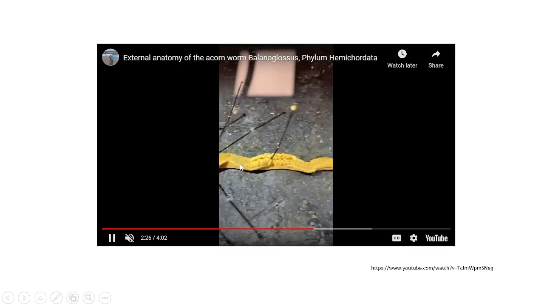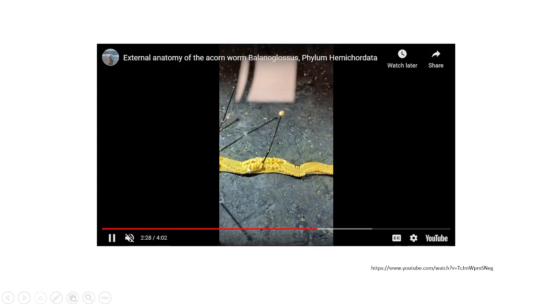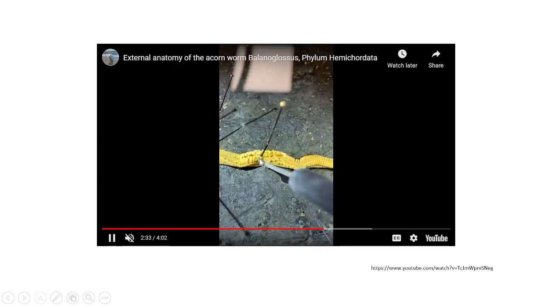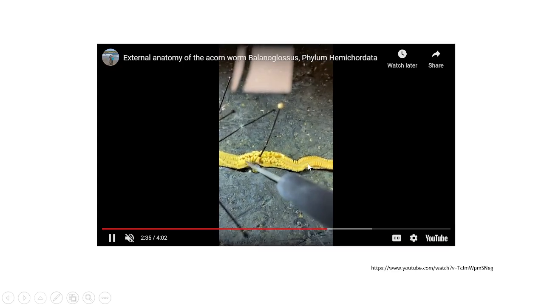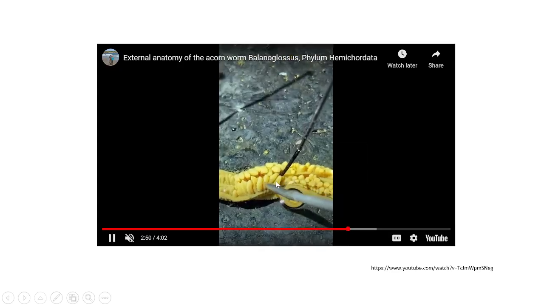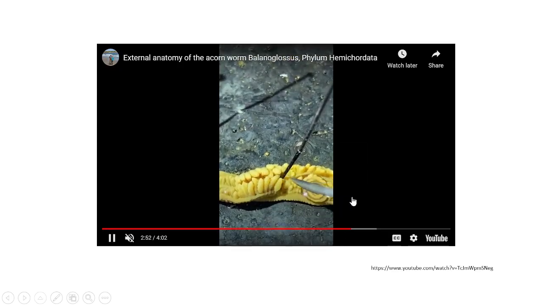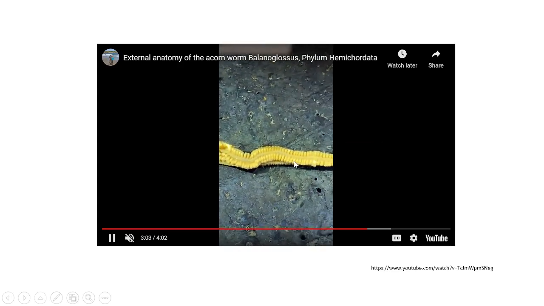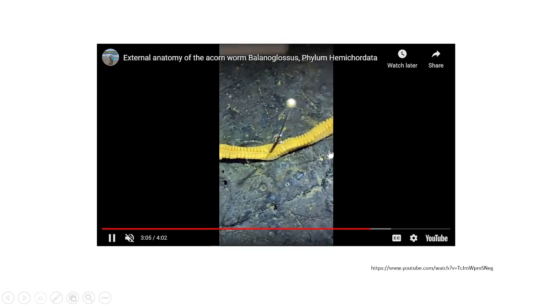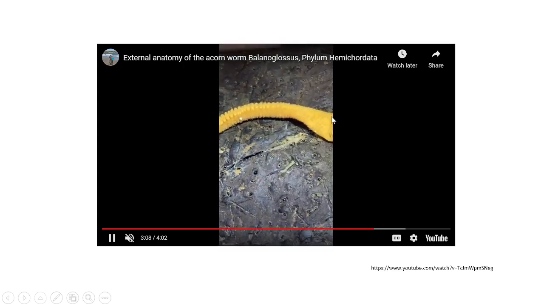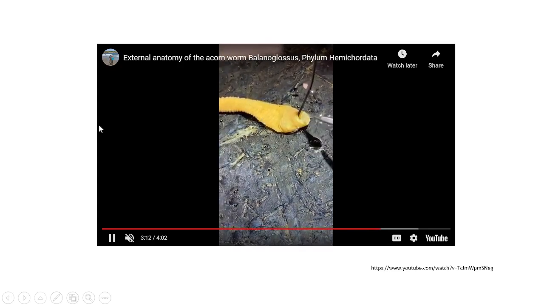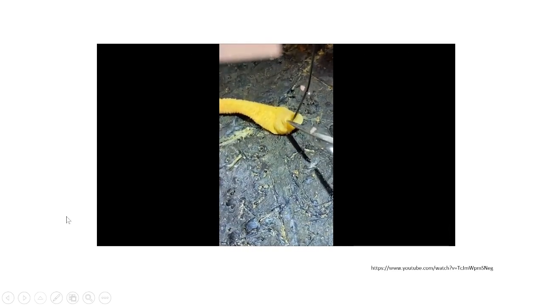You can see the trunk region. These are the hepatic structures, here it is borne out. These are the hepatopancreatic structures, and these smaller linings are the intestinal cells. These are the hepatic cells, which are followed by the smaller ones. Starting from here, you can see the intestinal cells, which will terminate in the anus. This is the opening, which is called the anus. So this is the external morphology of Balanoglossus.